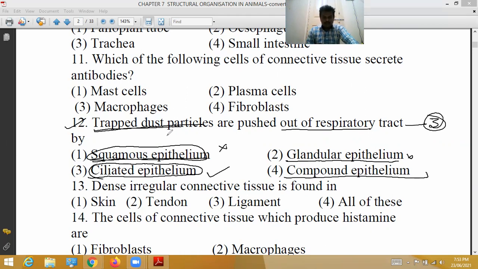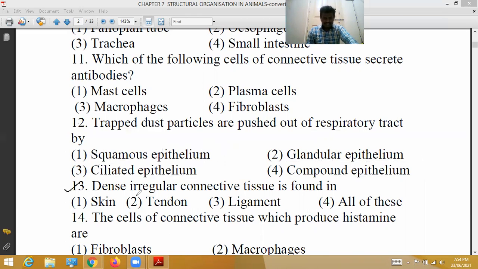See here, columnar or cuboidal epithelial cells bear cilia on their structure. Those are called ciliated epithelium. The cilia remain in rhythmic motion and create a current to transport material which comes in contact with the respiratory tract, which helps in expelling mucus and trapped particles towards outside. So the third option is correct option.